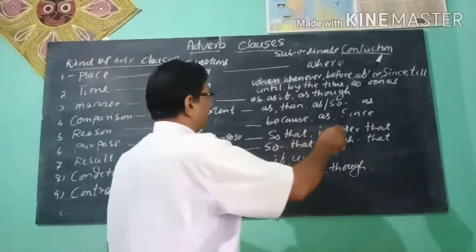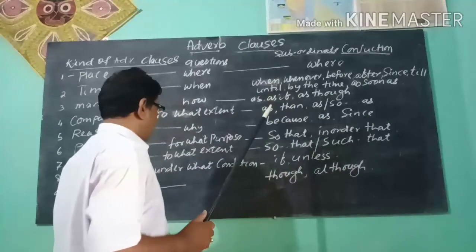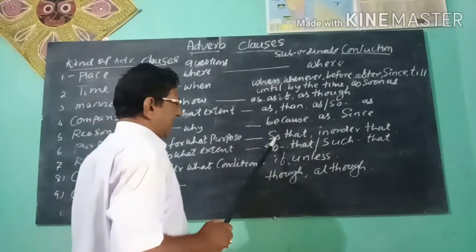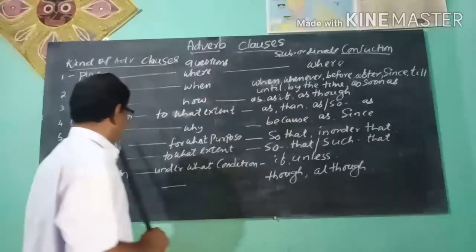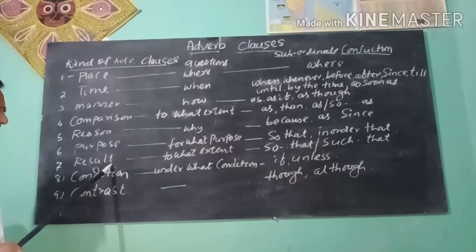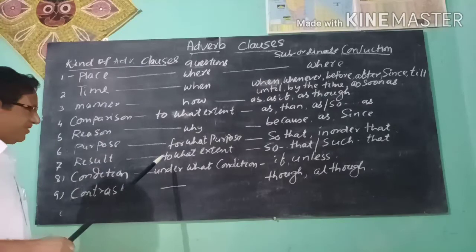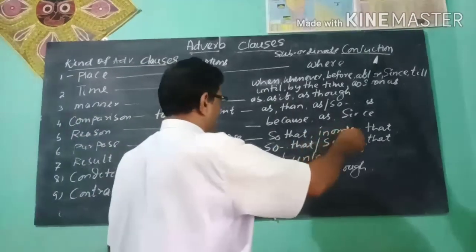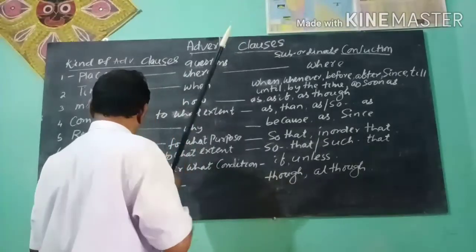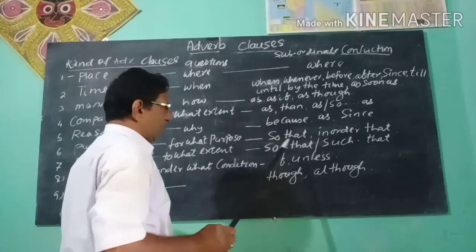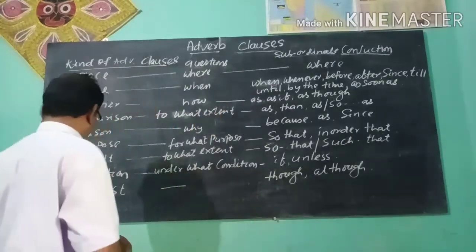The subordinate conjunctions are so that, in order that. Next you see adverb of result. The question asked after the verb is to what extent, and the subordinate conjunctions used before the adverb of result are so that, such that.